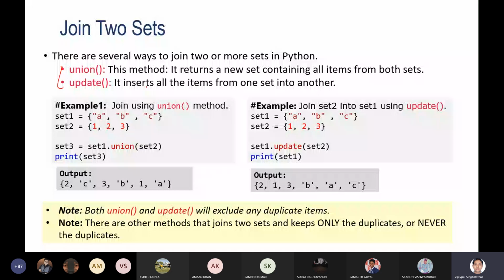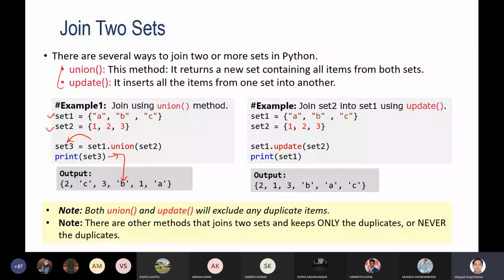If I perform the union operation on both sets, a new set will be created, set3, and when you print set3 it will show all the items stored in the two sets. But set1 and set2 will remain as they were earlier. In the case of the second method, update, with set1.update you will see the update in set1. So this is the update method.